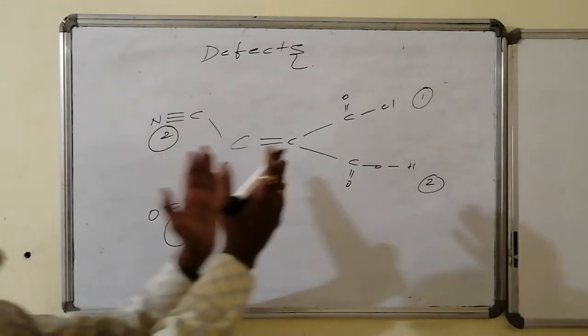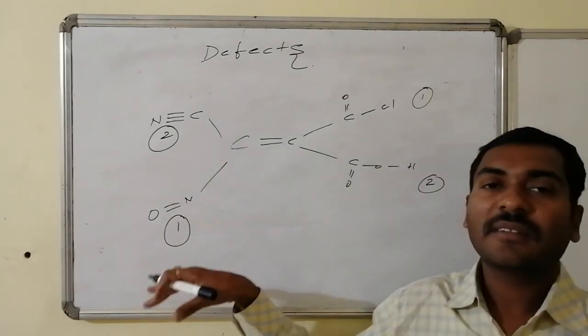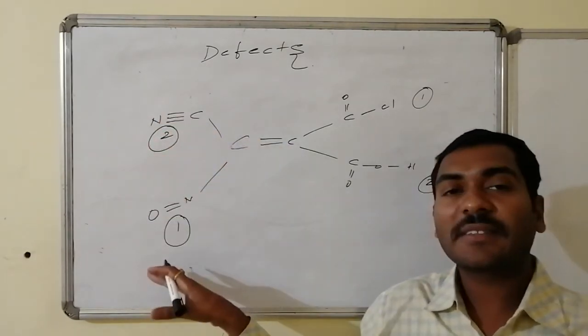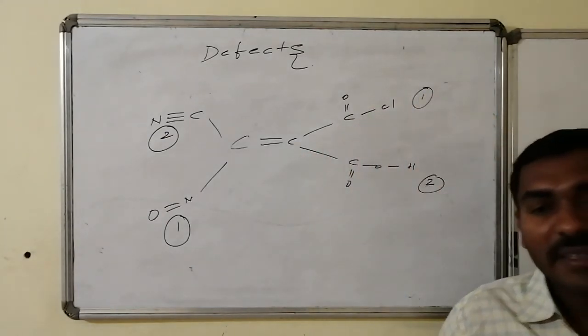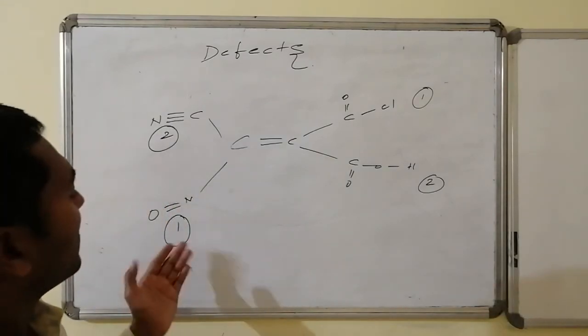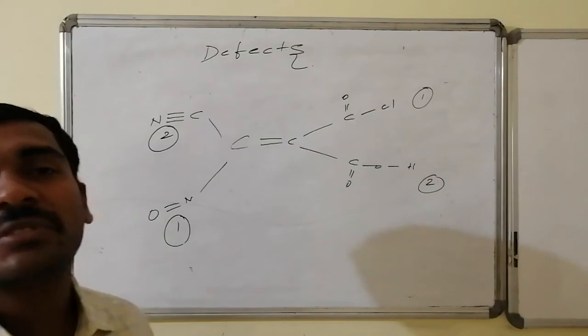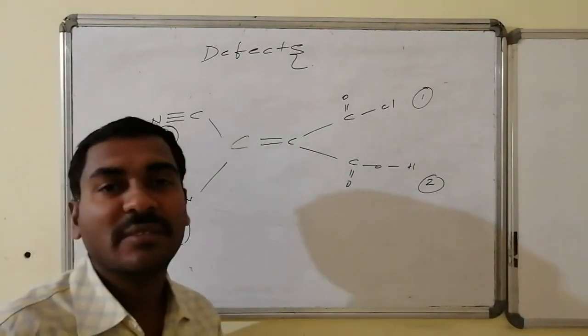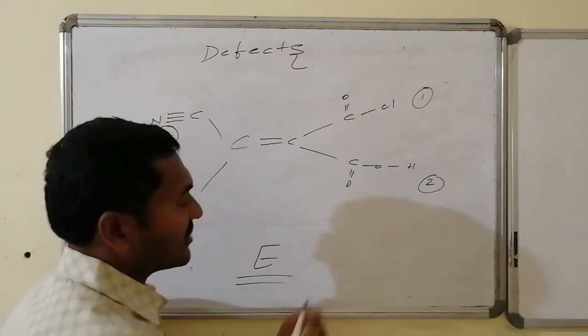These priorities and these priorities are nowhere related. These are the priorities of connected valencies on one end of the carbon. These are the priorities present on the next end of the carbon atom as 1 and 2. Now, where the similar priorities are, 1 and 1 are similar, 2 and 2 are similar. 1 and 1 are present on opposite sides. That is generally said to be what? Trans. The trans is said to be E isomer. This isomer is E isomer.